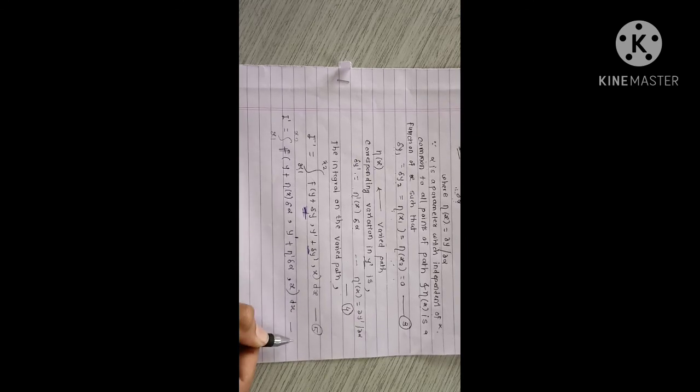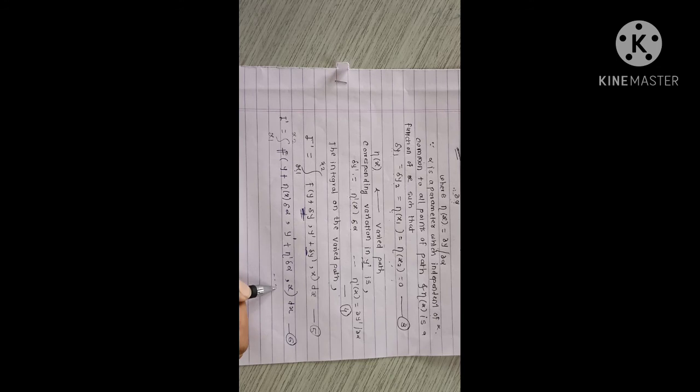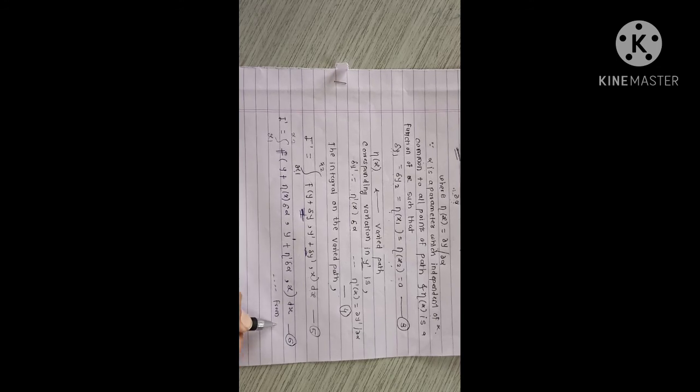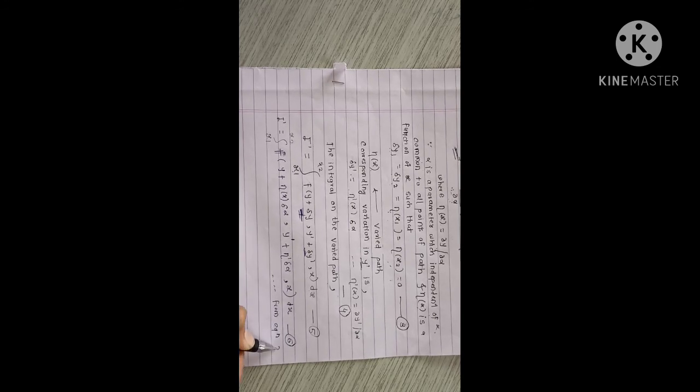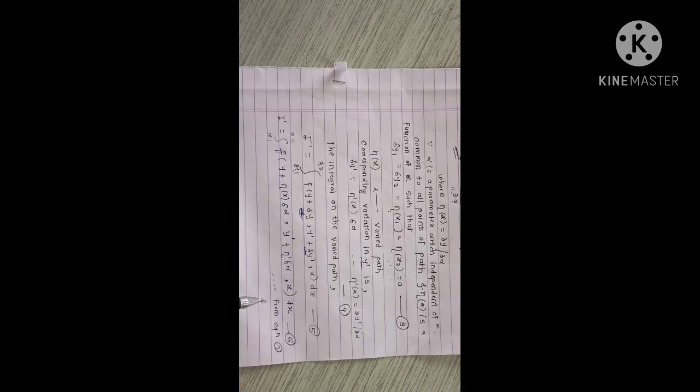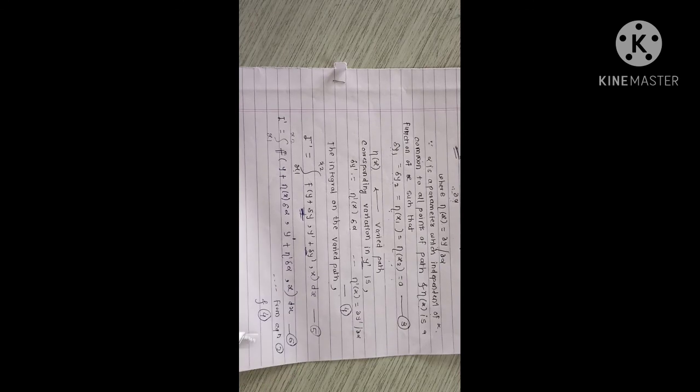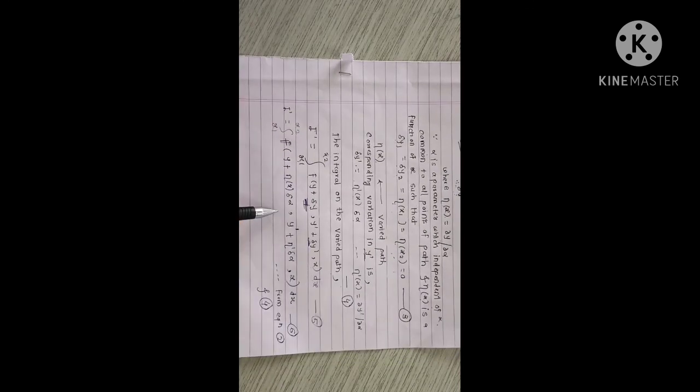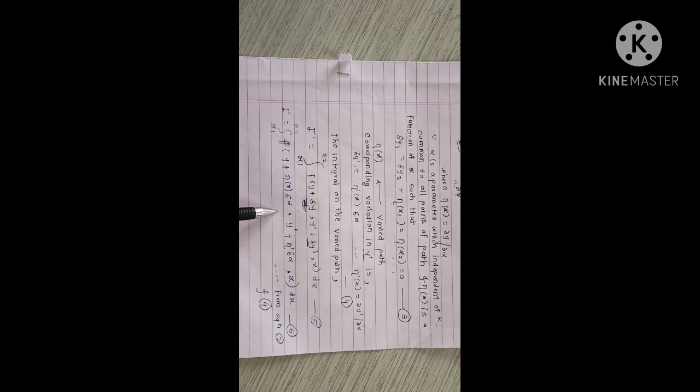This is equation number 6, and this equation we can write from equation number 2 and equation number 4. So we get this line integral for the varied path.